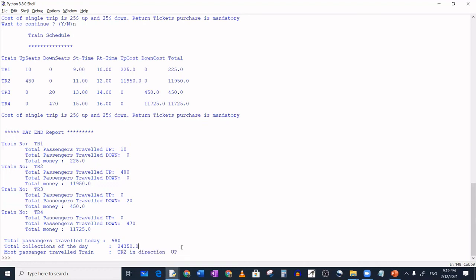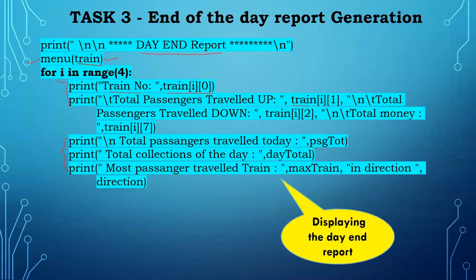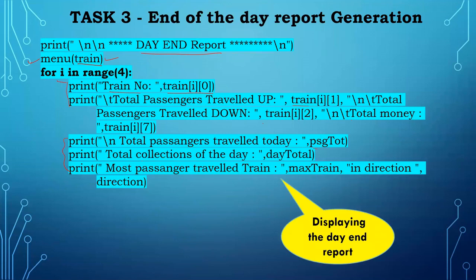So our solution is quite good. Our program is ready, and I think you all understand how it is working. So displaying the end report, I think if you are all clear about how it is working, you understood it very well. And if you have any suggestion or any doubt, you can reply in my comments. I'm really happy to answer your questions.